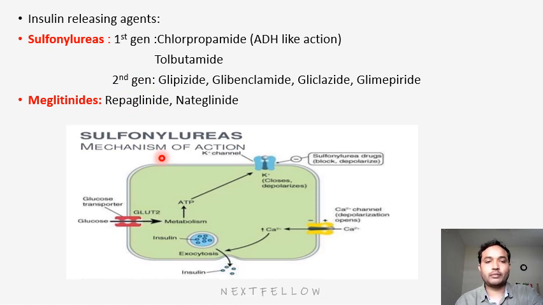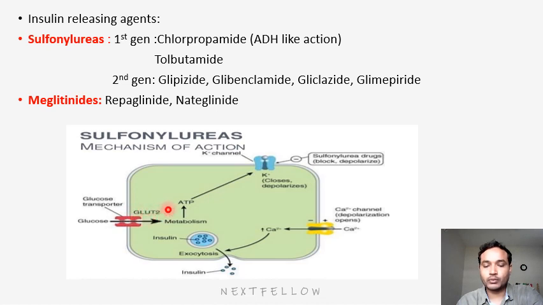So the important thing is, first of all, we'll see the mechanism of action. These drugs are insulin releasing agents, that means they are insulin secretagogues, they will enhance insulin secretion. As you saw in the previous class on insulin, the same mechanism by which insulin gets secreted applies here. First, glucose enters through the GLUT transporter.